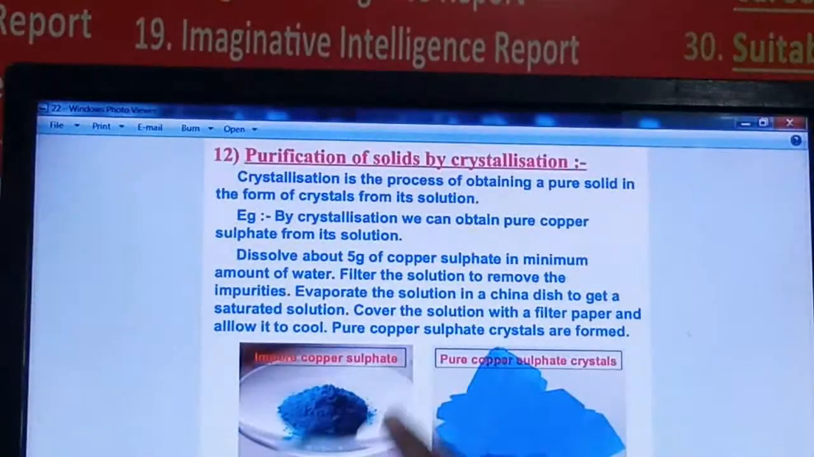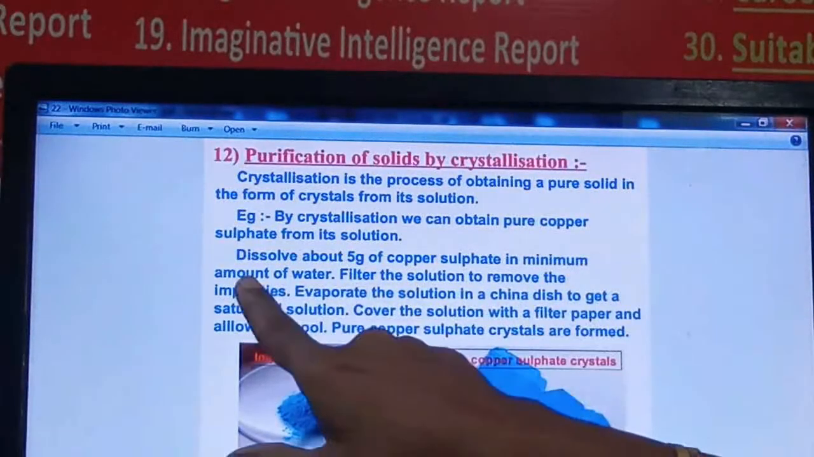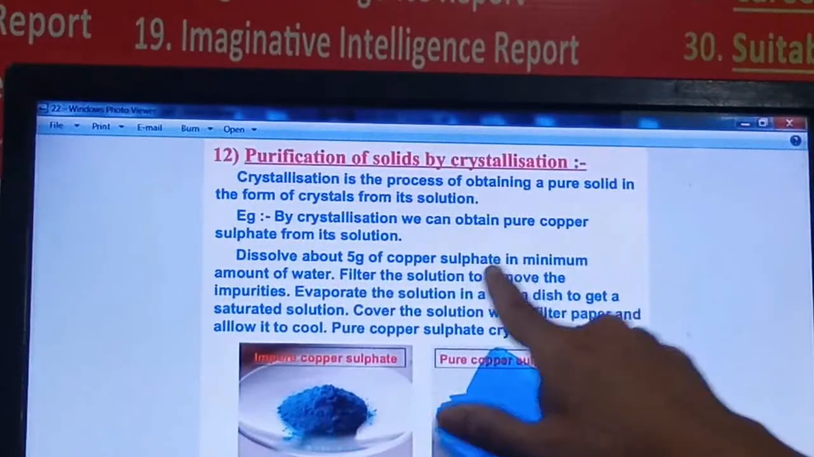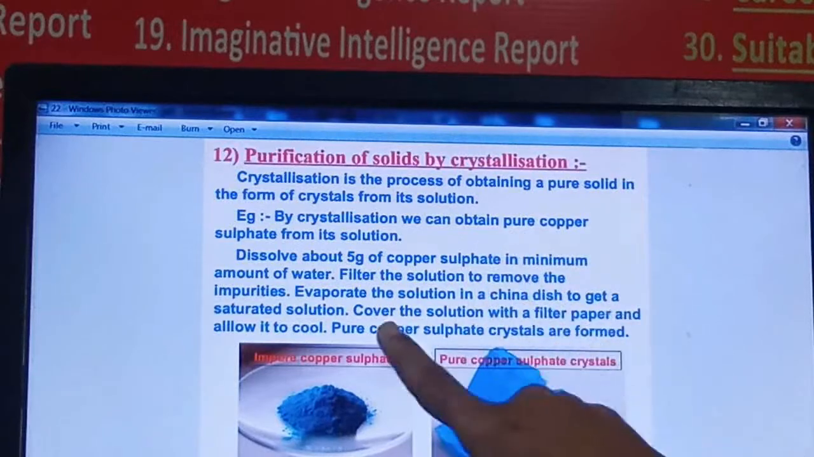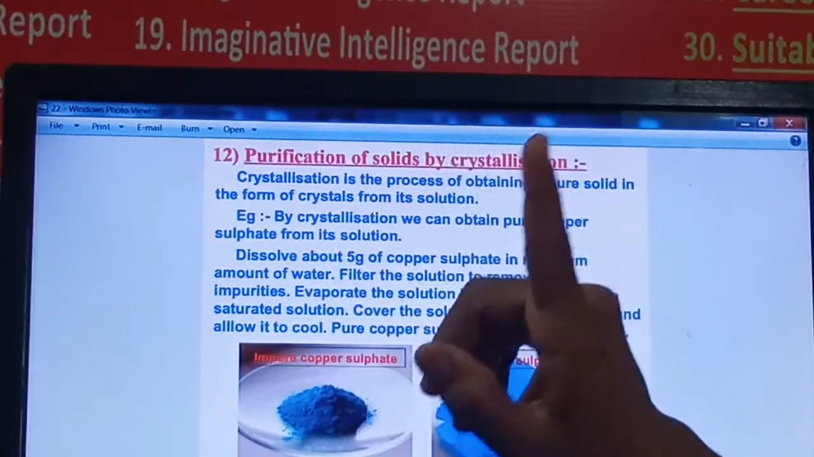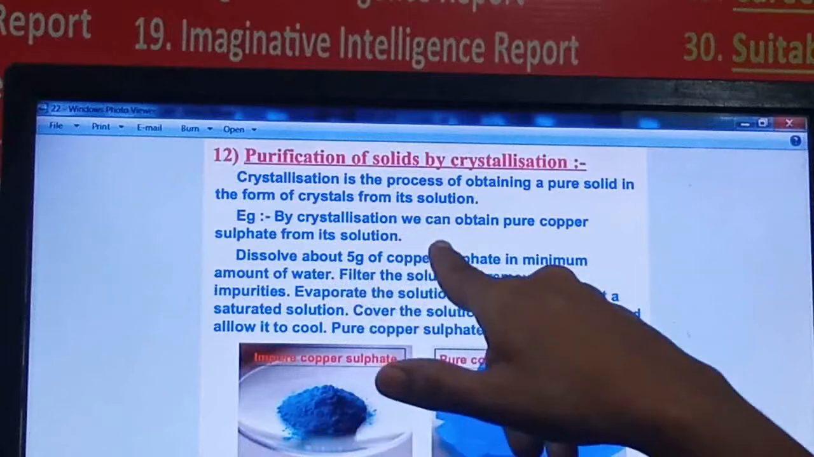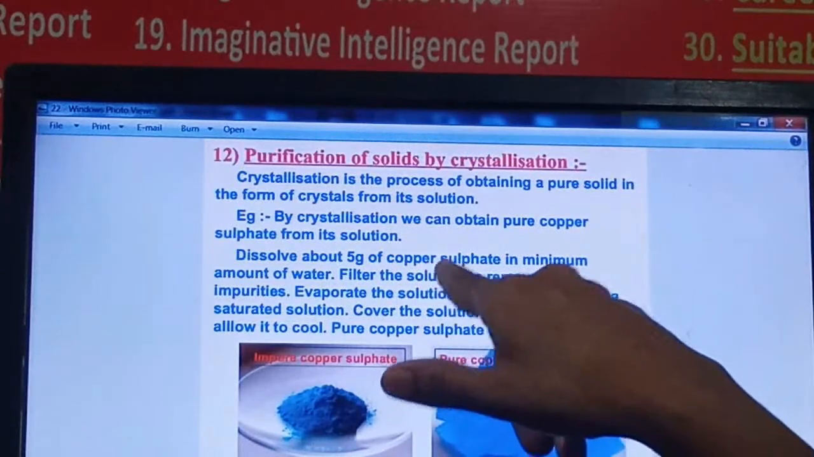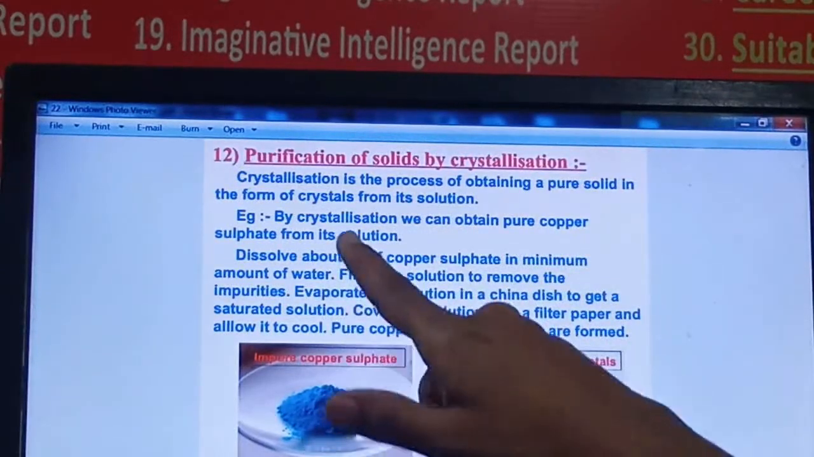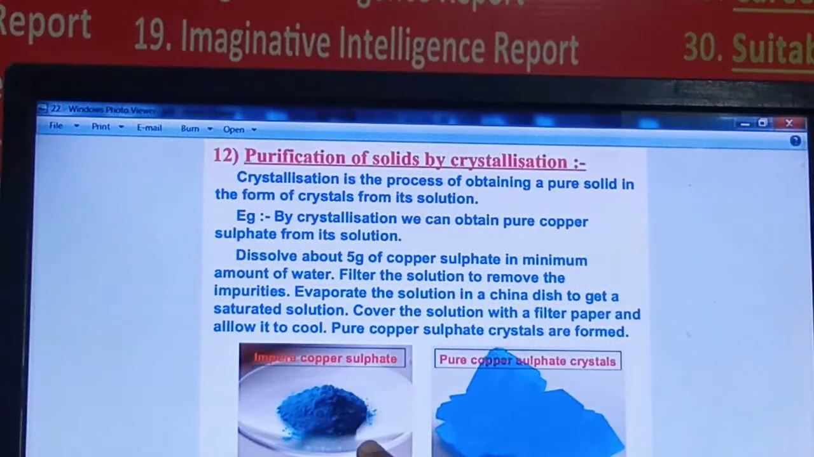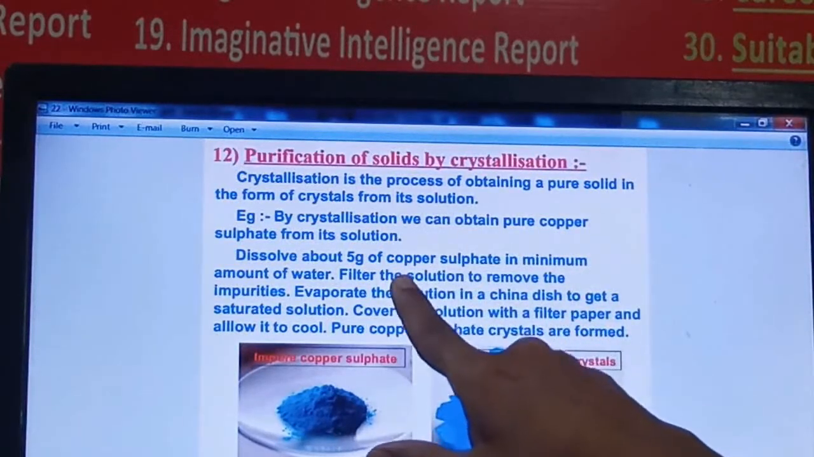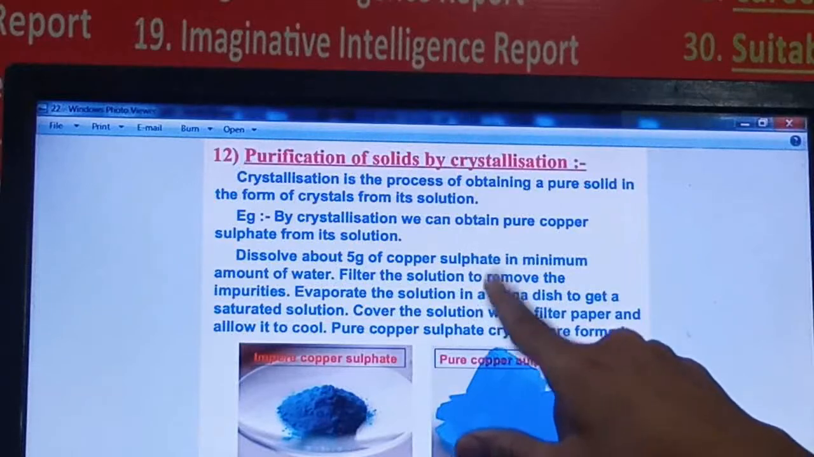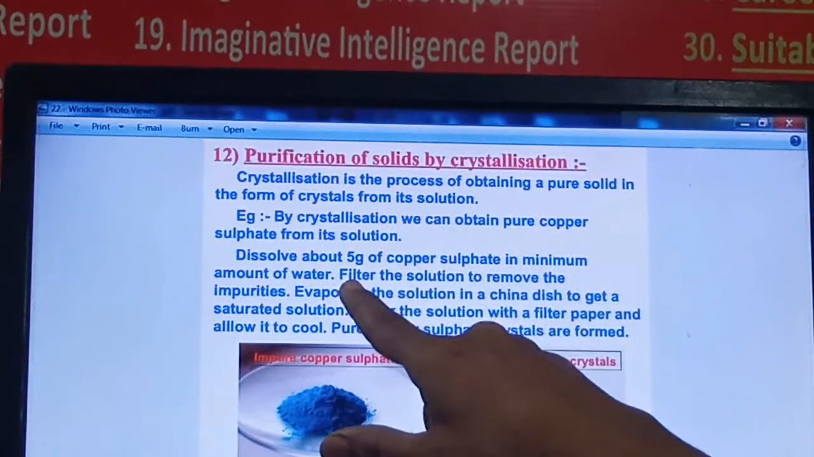For that you have to dissolve copper sulfate in a minimum amount of water. Don't take a maximum amount of water, because more water means more time to evaporate, right? Once the copper sulfate is dissolved in the water, some dirt particles will not dissolve. So you have to filter that solution. Once the solution is filtered, the impurities will remain on the filter paper.